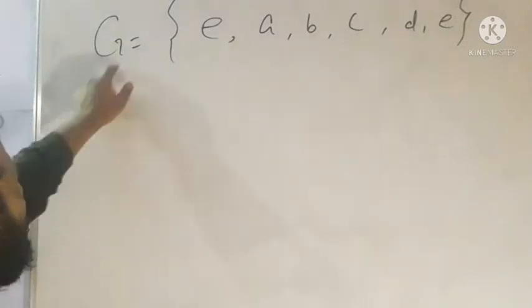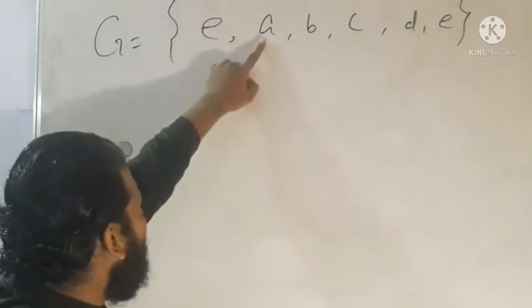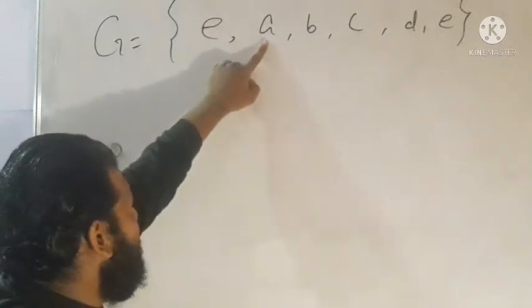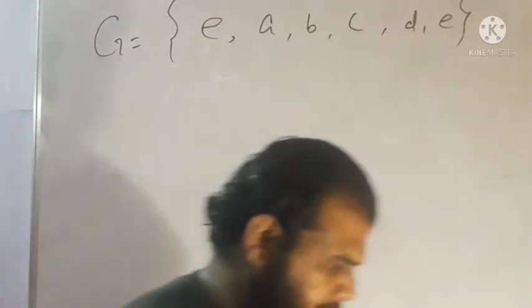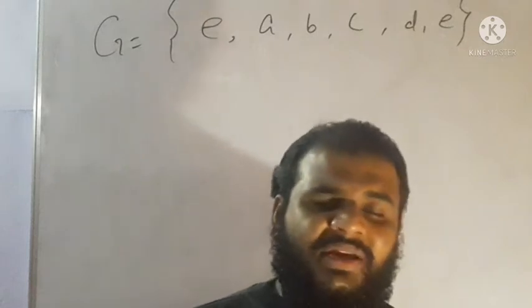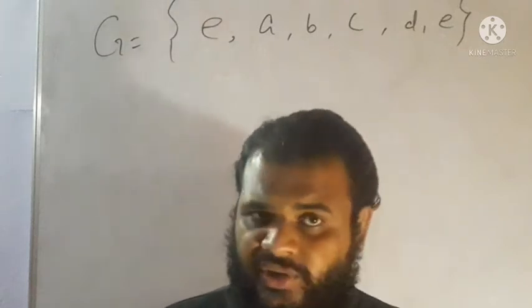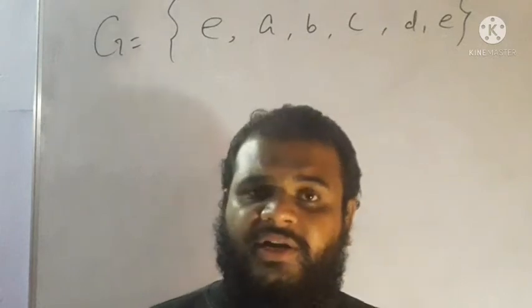Since every group contains the identity element, what will be the order of a? Let us recall Cauchy's theorem: if p divides the order of the group, then the group must have an element of order p.